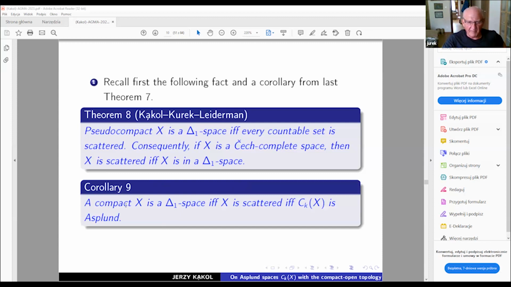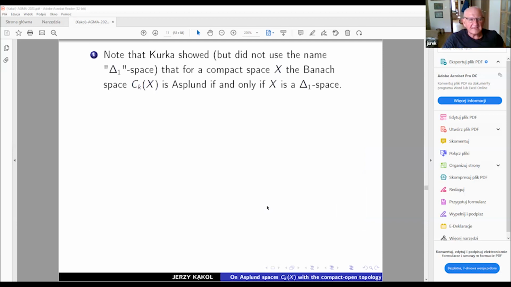So if X is compact, we know already that X is scattered if and only if this Banach space is Asplund, but this property which I am going to define is also described by the Asplund property. So if we are just trying to understand the property of X, for compact X, the delta 1 property is equivalent to scatteredness.